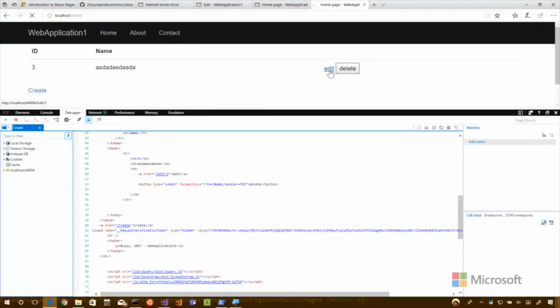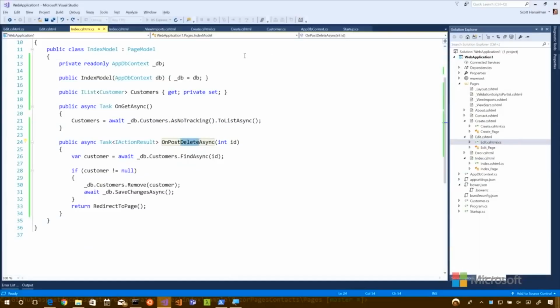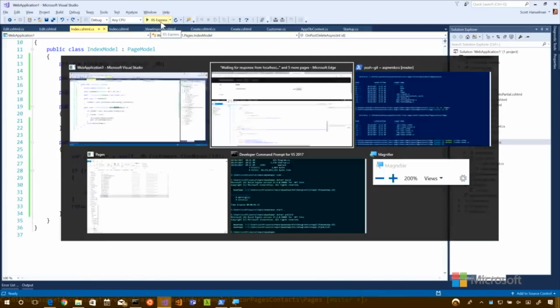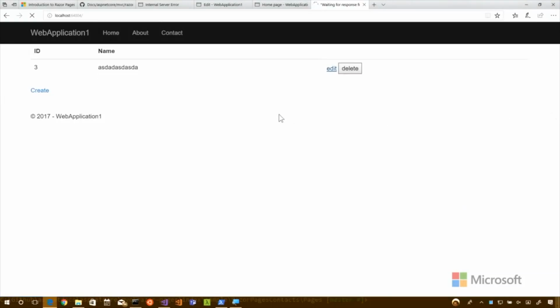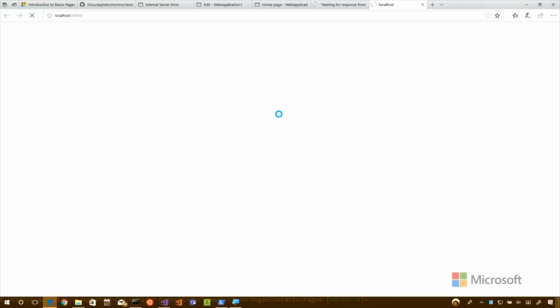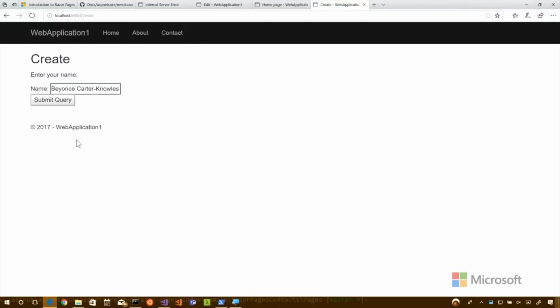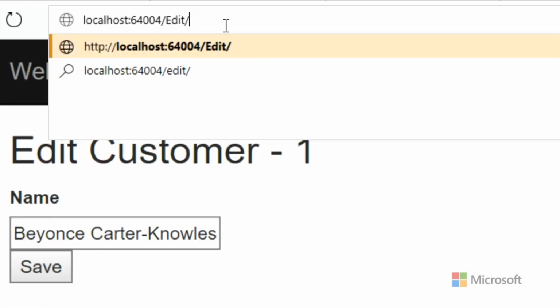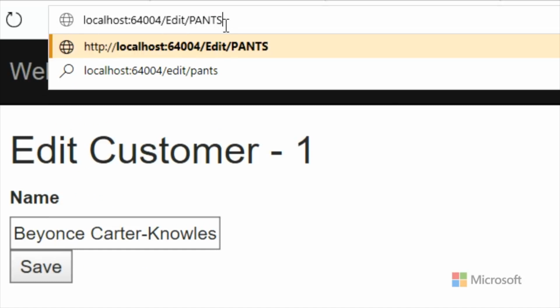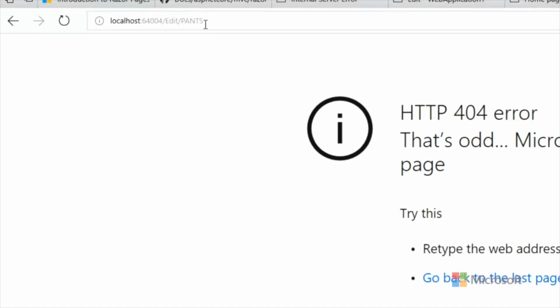One thing worth pointing out about routing as well: if I click edit, oh, I shut the app down again. You had said ID colon int, where int was a number, correct? It would be interesting to confirm that if we put in an ID that is not an int, you specifically get a 404, you don't get a 500. It's not an error, it's a route that doesn't exist. We don't have an edit that takes a string.